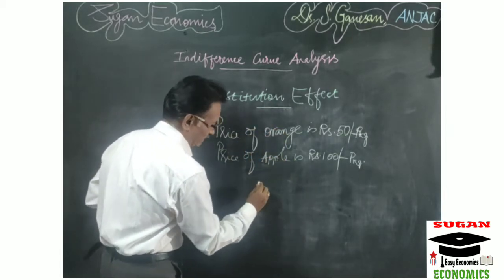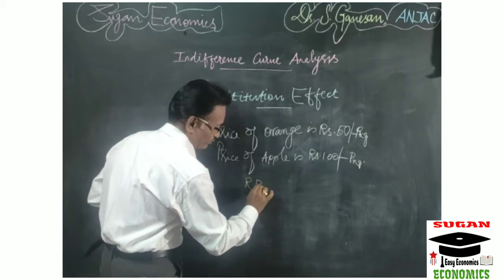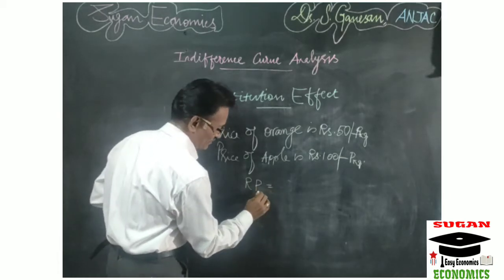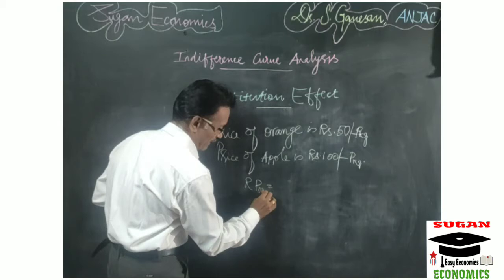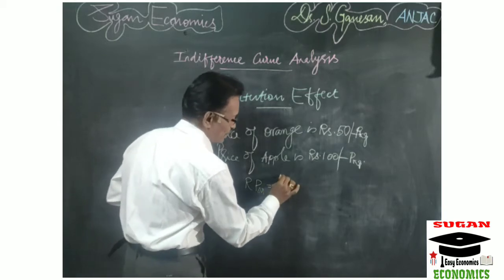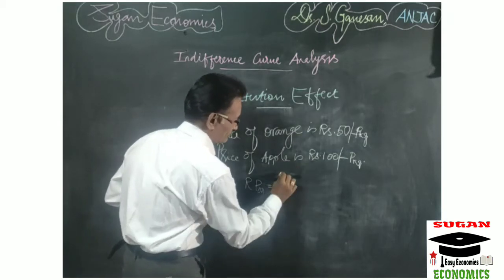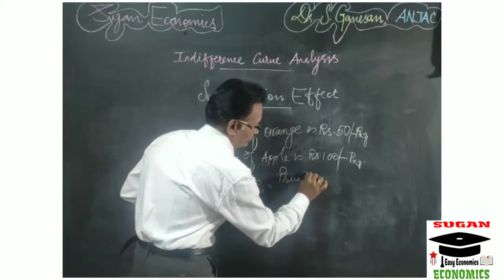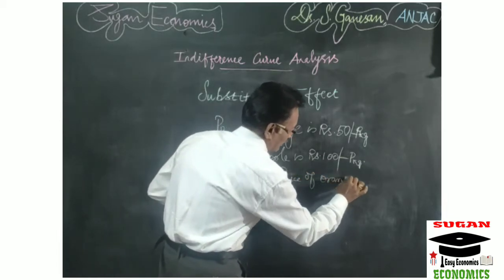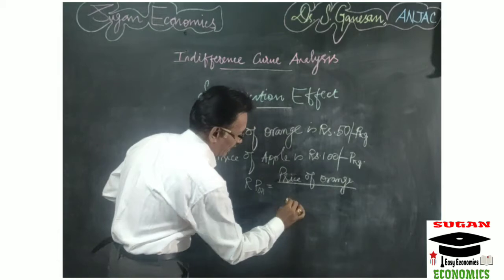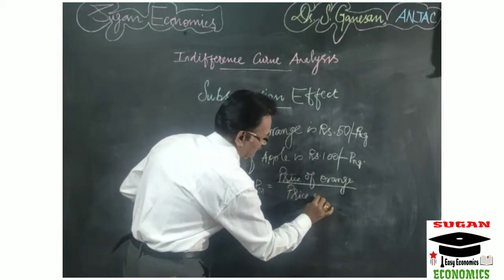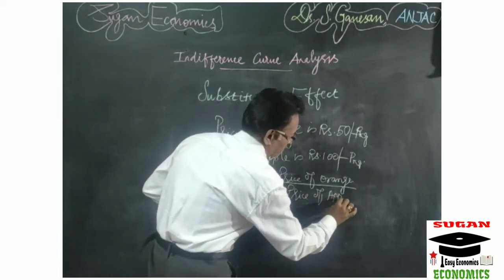The relative price of orange in terms of apple is equal to price of orange divided by price of apple.